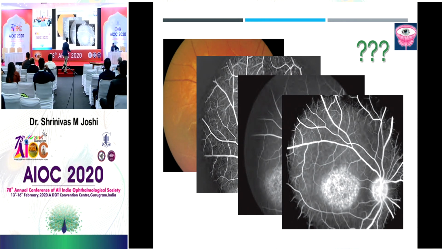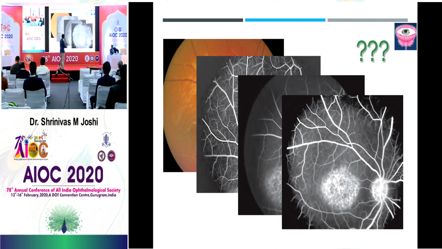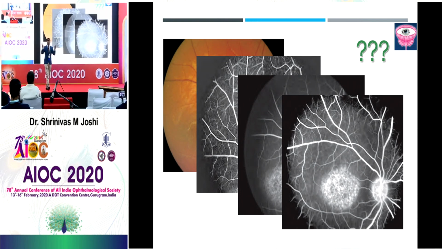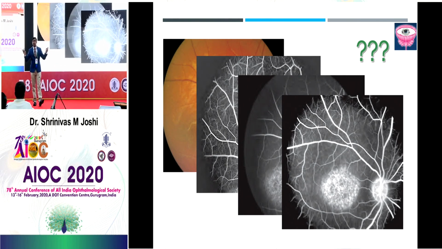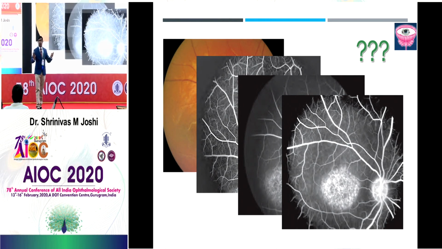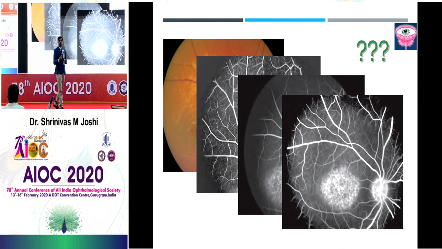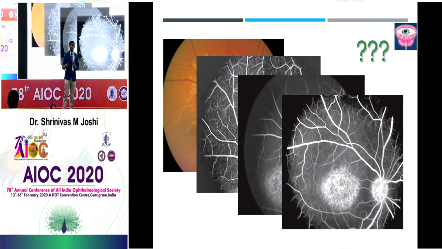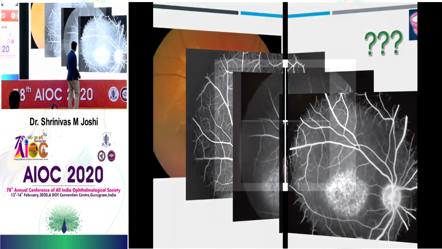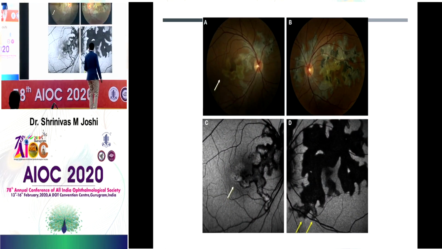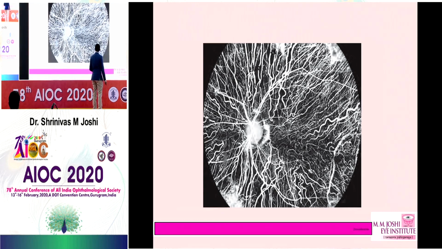The Stargardt's disease. Here you can see the window defect and the RPE, because of the lipofuscin pigmentation, there is complete blockage of the choroidal fluorescence. That's why it's called a silent choroid. Whereas in the center, you see the transmitted or the background choroidal fluorescence, the window defect, the transmission defect. This is a typical case of Stargardt's. So with this, we'll come to the conclusion. Thank you.